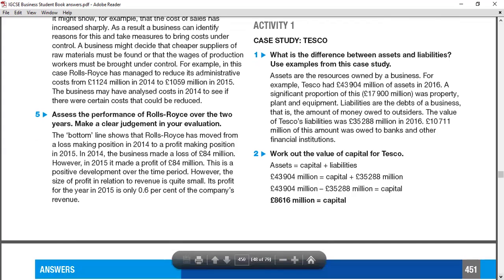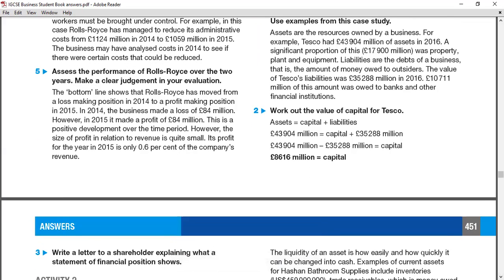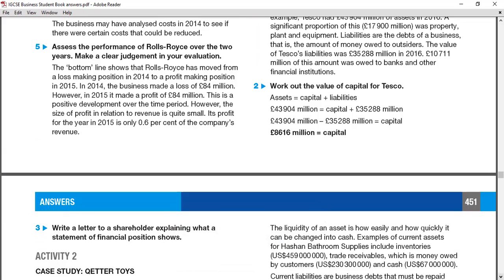The third question they're asking is to write a letter to shareholders explaining what the statement is. It shows the organization's capital, assets, and liability structure, mainly its financial position, as at a particular day of the year.